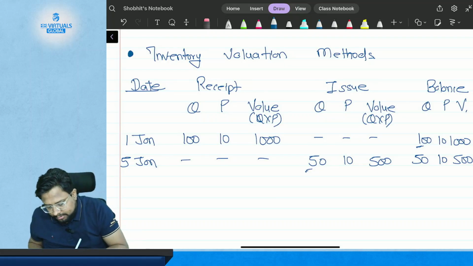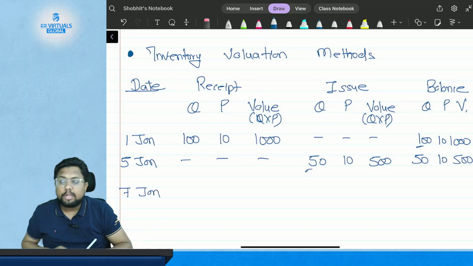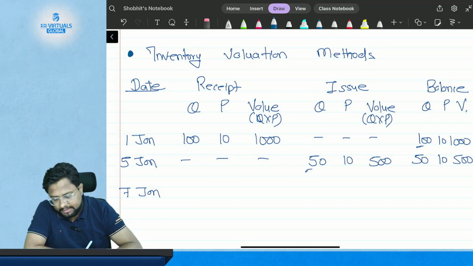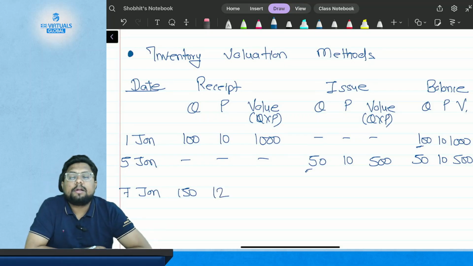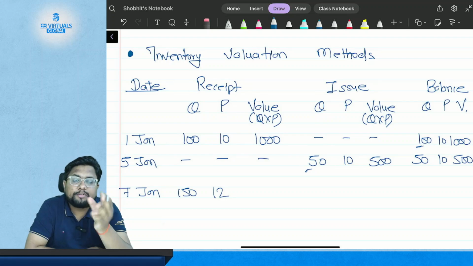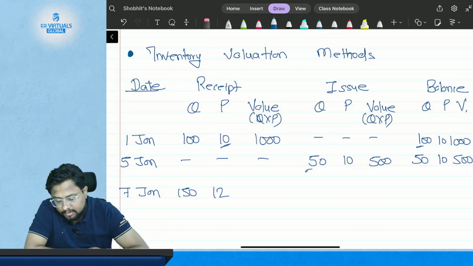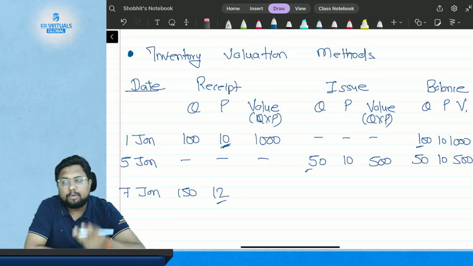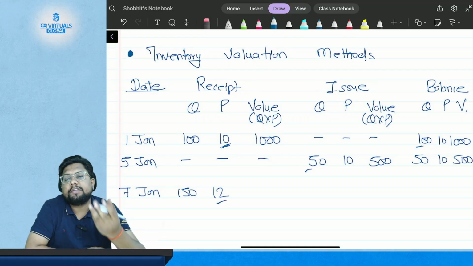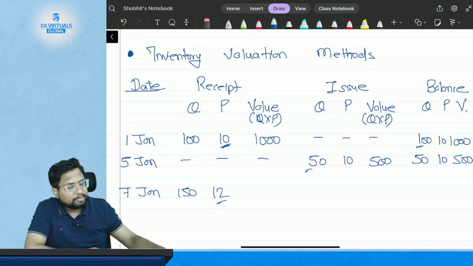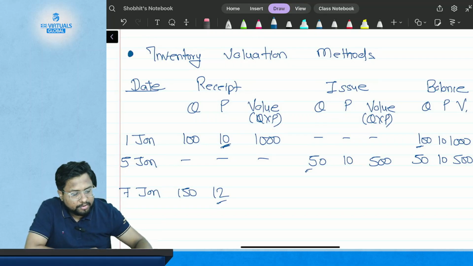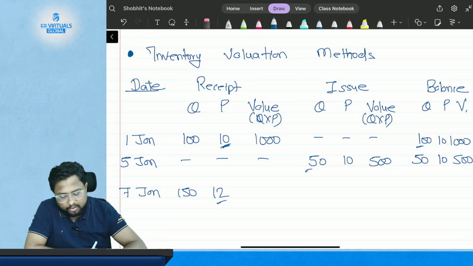Now on the 7th of January you have again purchased the material, which is 150 kgs at the rate of $12 per kg. Earlier when you purchased the material, it was $10 per kg, but now on the 7th of January, it has increased to $12 per kg. So what is the value here? Please use your calculator. 150 multiplied by 12. The value of the purchase is $1800.